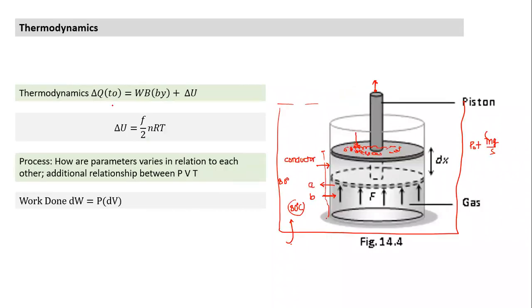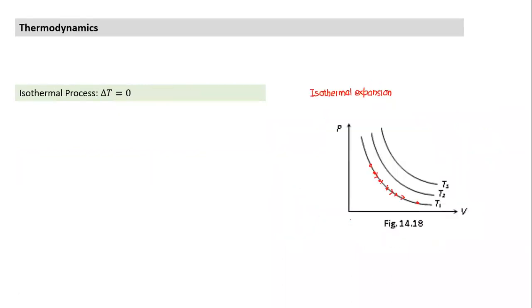Can we relate to this one? What is happening in this case? When I look at this curve, what is happening? Is the work done positive or negative? Suppose I move from A to B. During the A to B process, what has happened? The pressure has not remained constant. It's a variable pressure process, and this is something I cannot directly calculate. This is the quantity of work done. Work done is positive, so the gas has done some work.